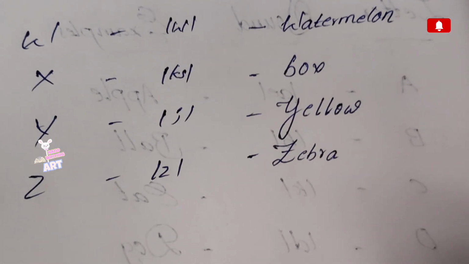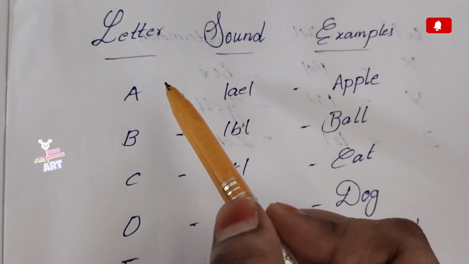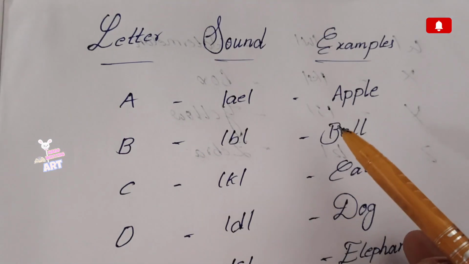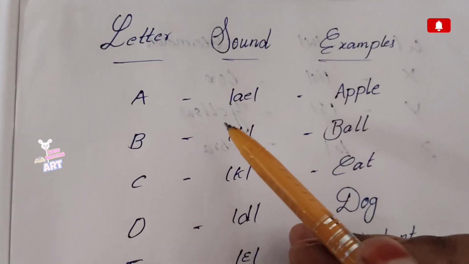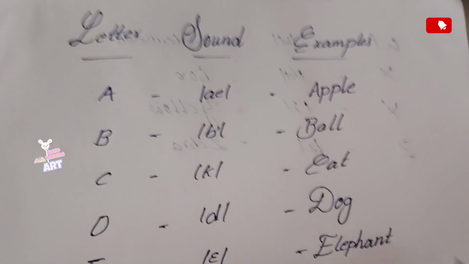Now I'm telling the phonic sounds of letters. This is the letters A to Z, the sound of each letter, and examples of that sound. From A to Z, we can start from letter A.